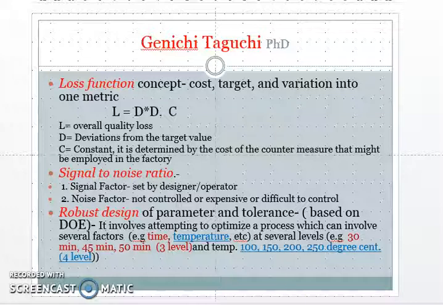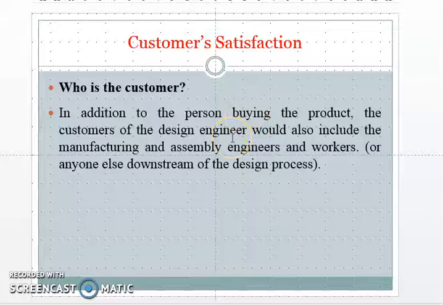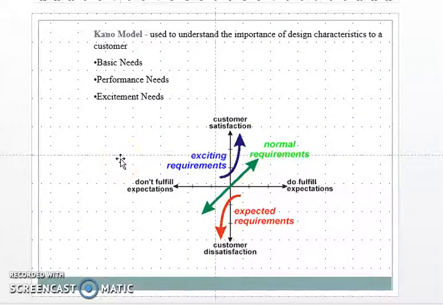Now we will see the next TQM element, which is customer satisfaction. Before that, we should know who the customer is. The customer is a person who buys the product. The customer of the design engineer would also include the manufacturing or assembly engineer or worker, and these are the internal customers. Then, for customer satisfaction, to understand the customer requirement, the Kano model is given.